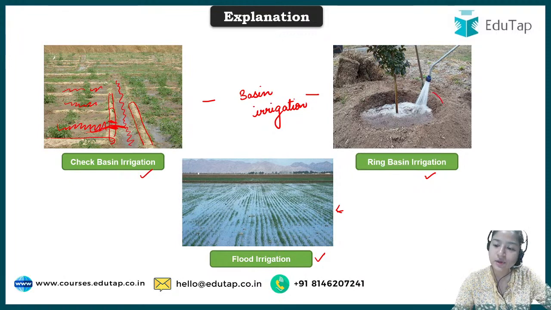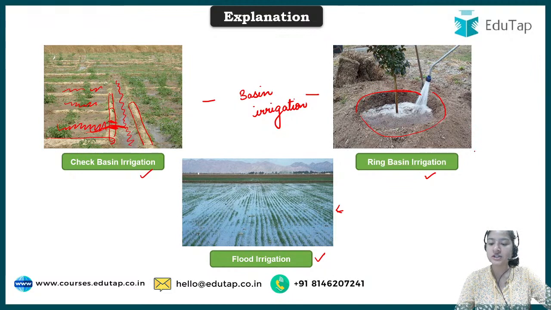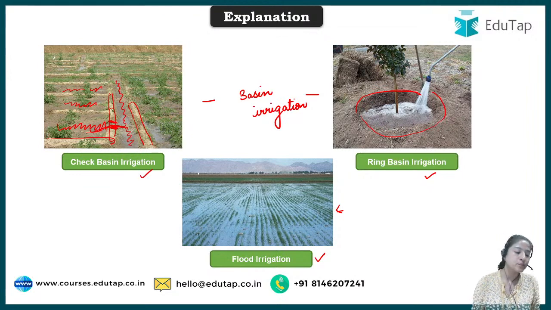In ring basin irrigation, as you can see, a bund has been formed around this particular tree. This is what was in our question: in orchards or tree cases, what kind of irrigation system is followed. In ring basin irrigation, a bund is formed and water is collected in it, and whatever time it takes, the water percolates deep down to the roots of the tree in that particular area. I hope this surface irrigation is clear to you all.